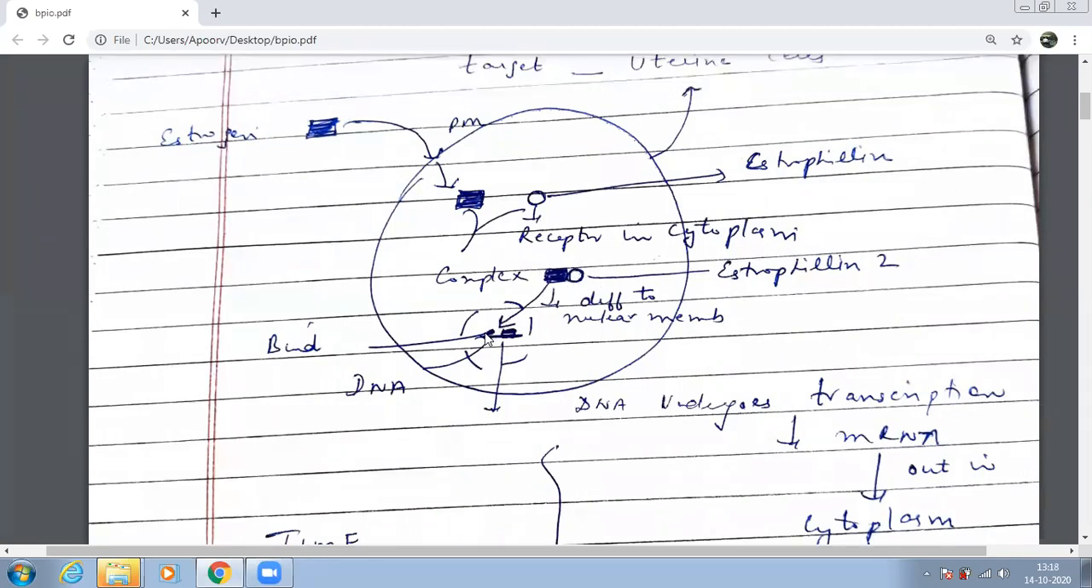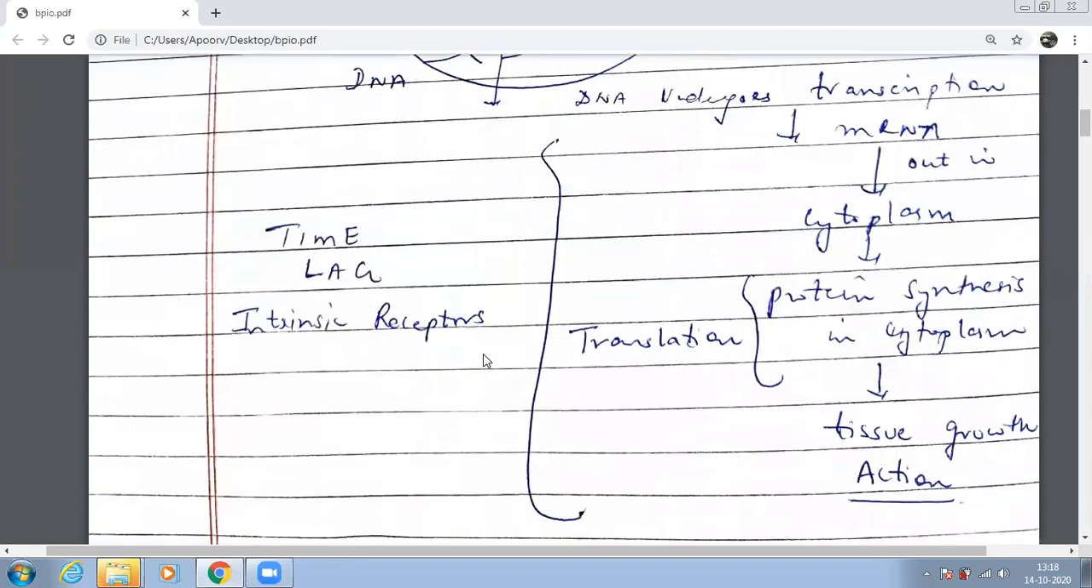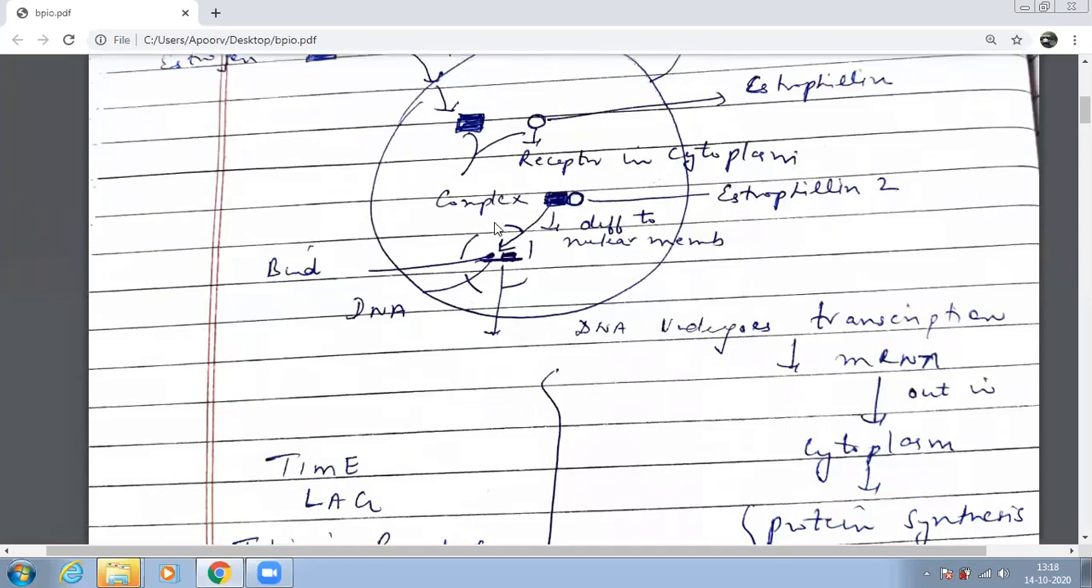This will enter the nuclear membrane. Here it will bind with the DNA. Now it will start its function. Now in the DNA, transcription and translation happen. That means protein synthesis will start. Those proteins which are important for the growth. Okay, this protein is needed for the growth of the tissues.